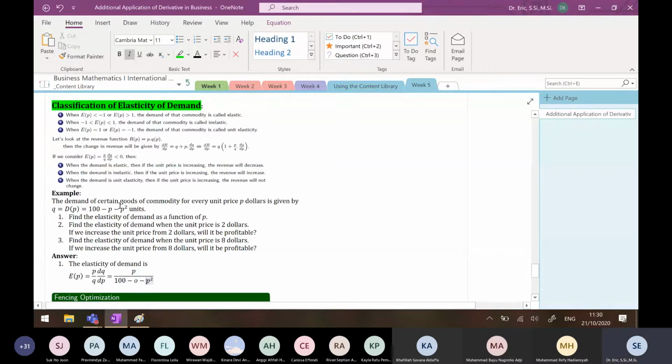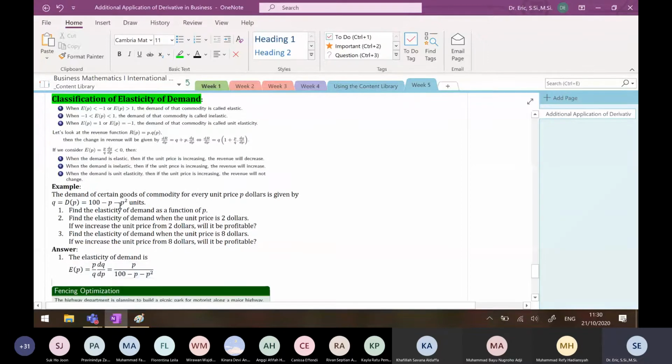I have given a simple example in my video. This is more complex, but if you have watched the video, it is just the same. So times dQ/dP. What is dQ/dP? The derivative of Q with respect to P, that is minus 1 minus 2P.